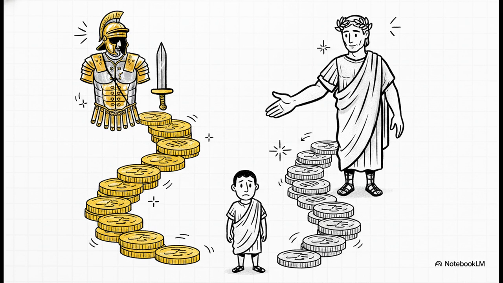Your other option was that clientele system we touched on, basically attaching yourself as a loyal client to a powerful patrician patron. They could boost your social status, but only in exchange for your absolute, unwavering loyalty. Interestingly, even freed slaves, the liberti, could join the plebeians and sometimes build huge fortunes in business. But let's be real, actually getting true political power in the Senate remained practically impossible for them.